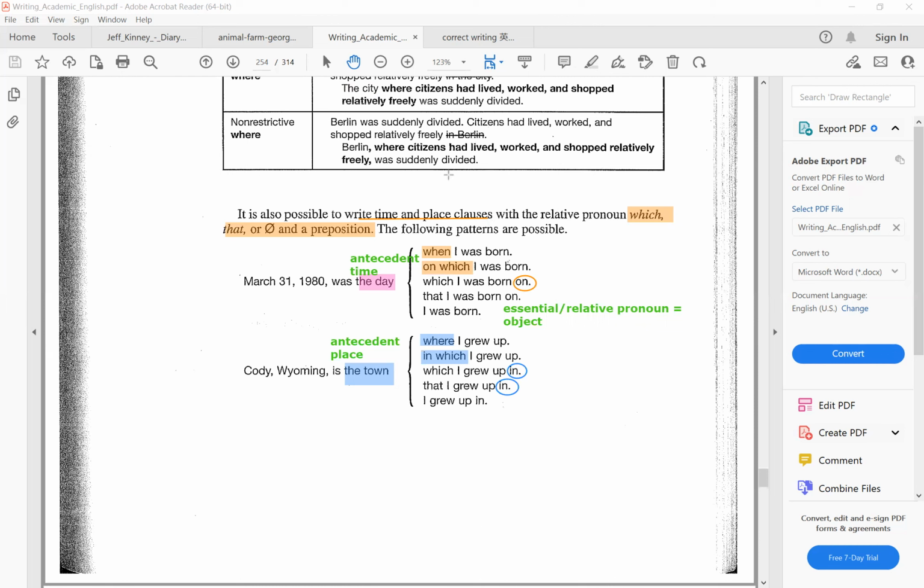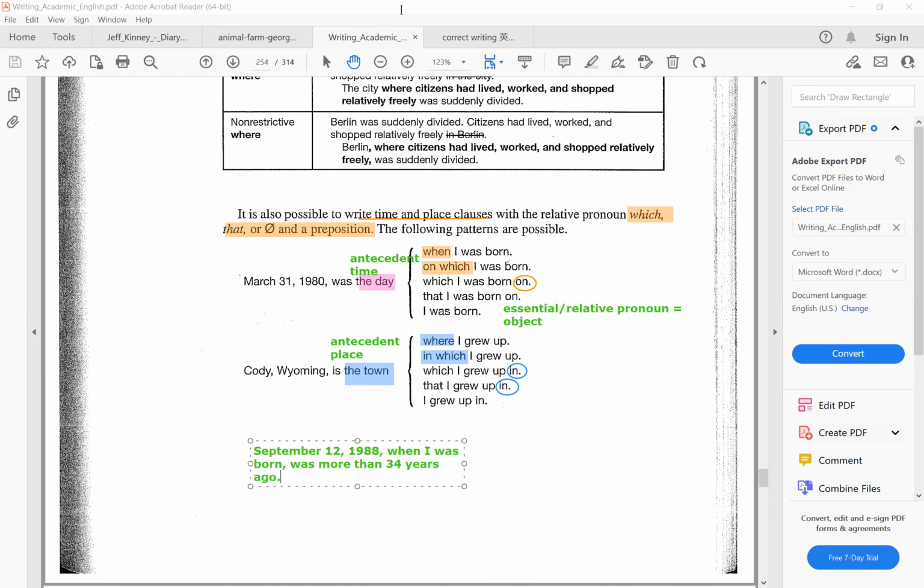All right. But now, remember, you cannot omit if this is non-restrictive. So for example, if I say September 12th, 1988, comma, when I was born, comma, I don't know, was more than 34 years ago. Okay.